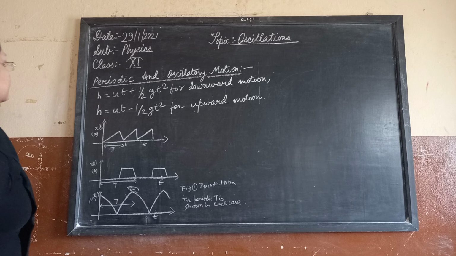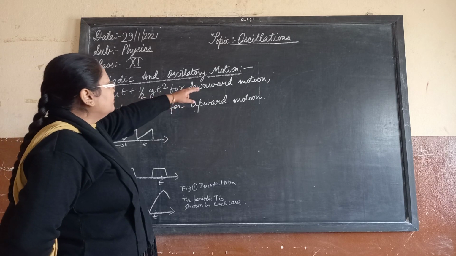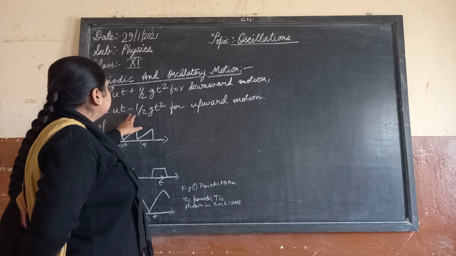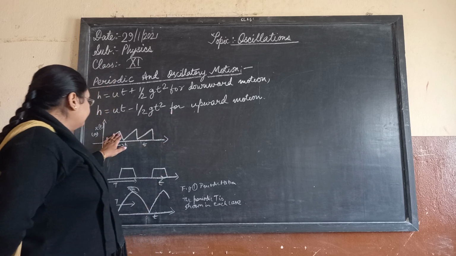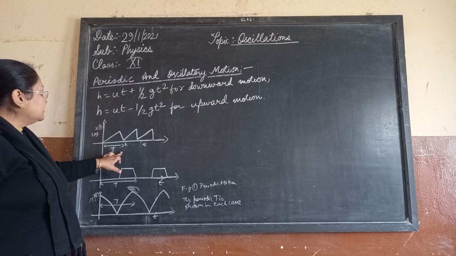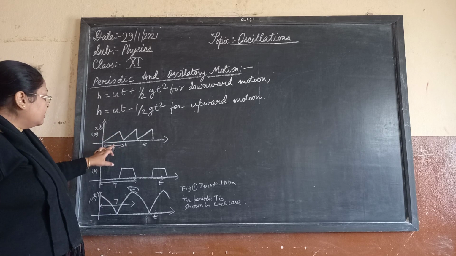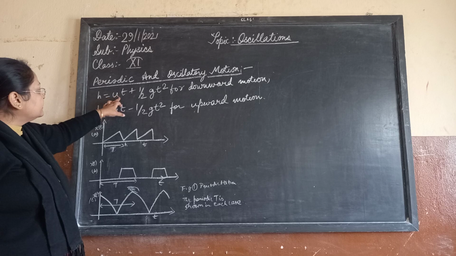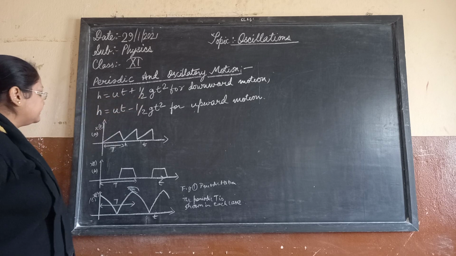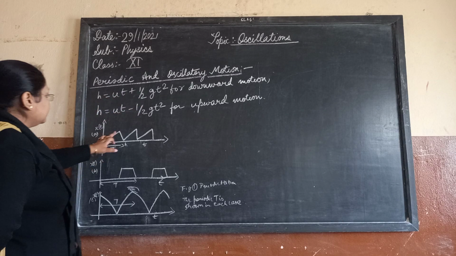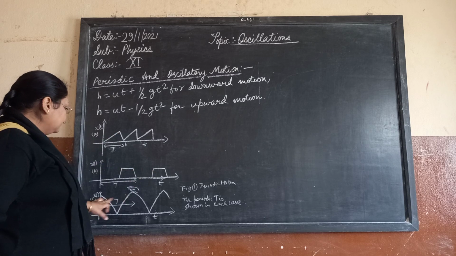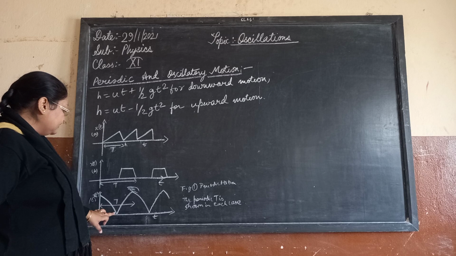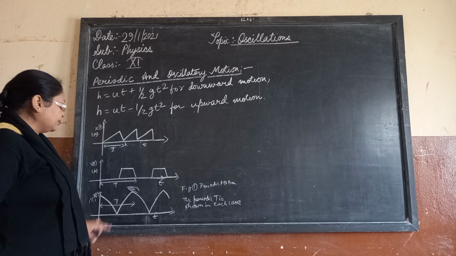Or h equals ut plus half gt square for downward motion, and h equals ut minus half gt square for the upward motion. So the upward motion is with minus half gt square and the downward is ut plus half gt square. The upward motion is something like this, and the downward is this one.